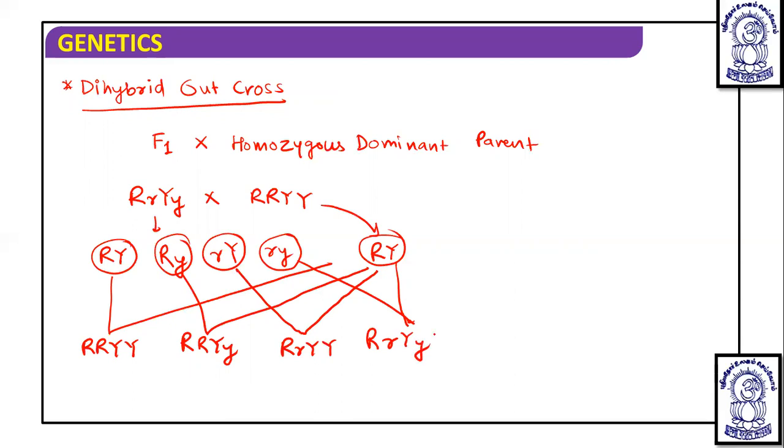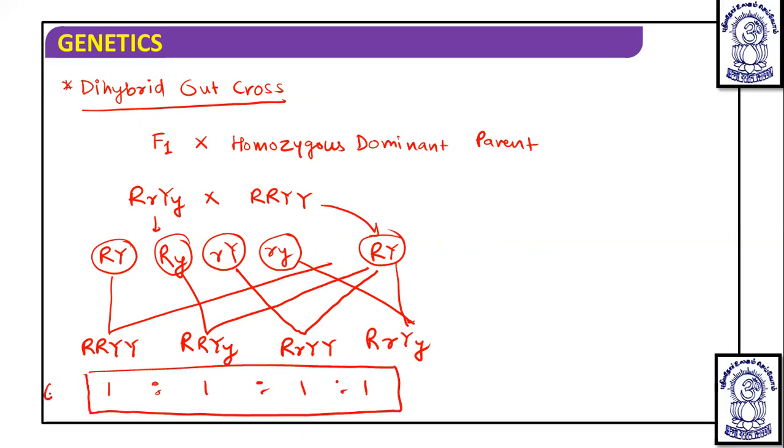So these four genotypes are obtained in a 1:1:1:1 ratio. So in the dihybrid outcross, the genotypic ratio which is obtained is 1:1:1:1.